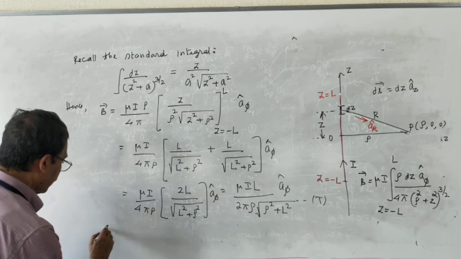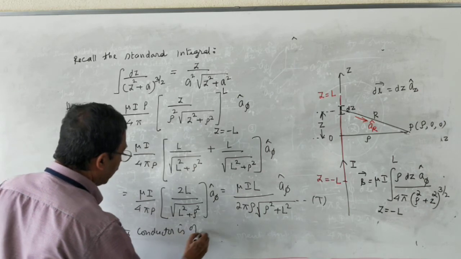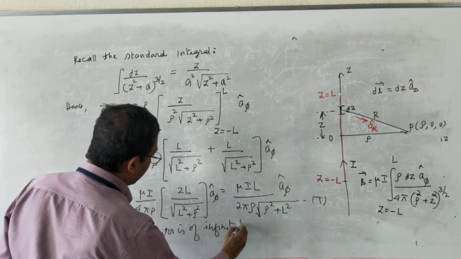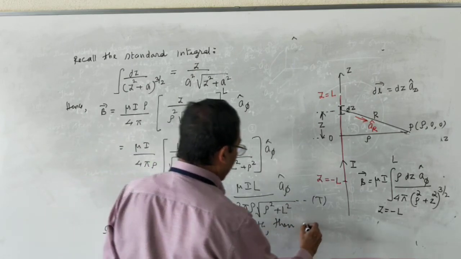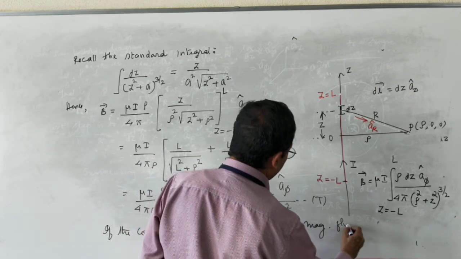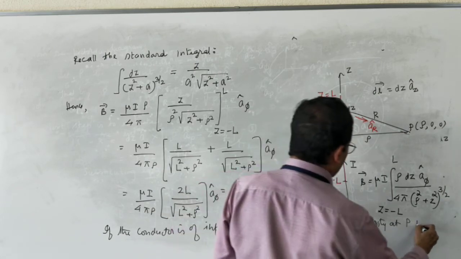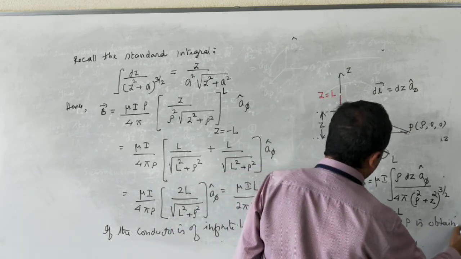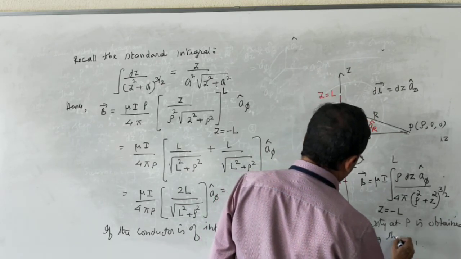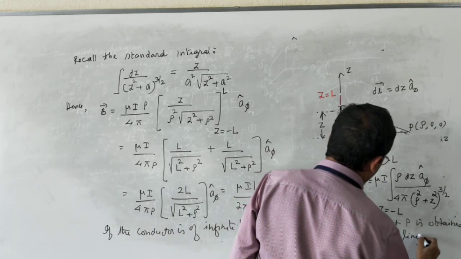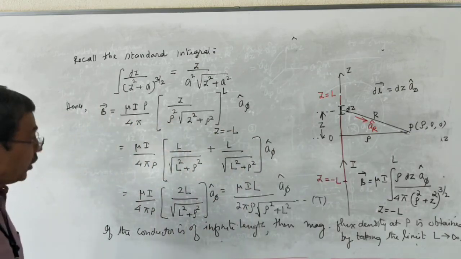If the conductor is of infinite length, then the magnetic flux density at point P is obtained by taking the limit L tending to infinity.